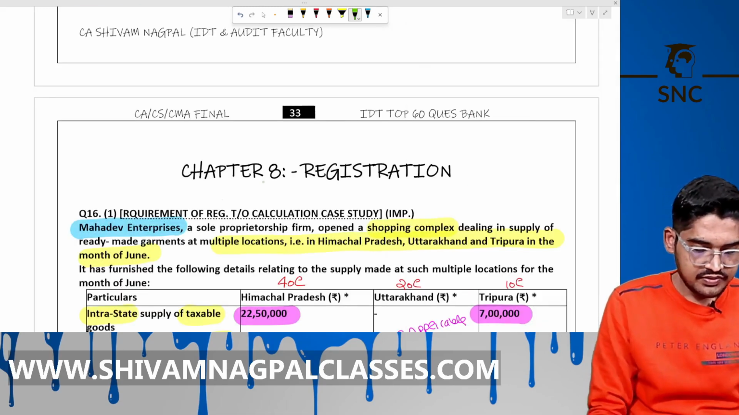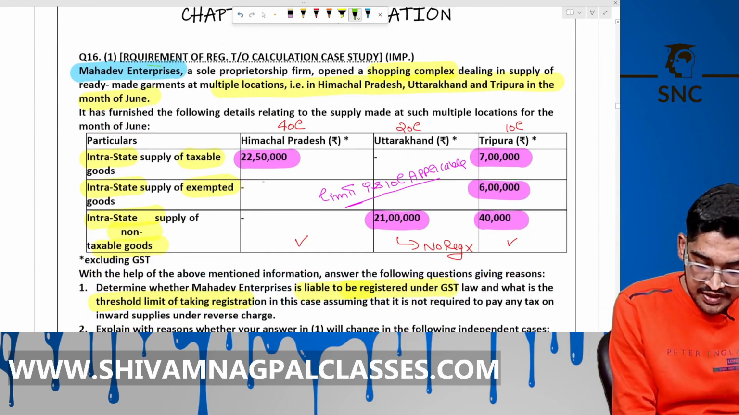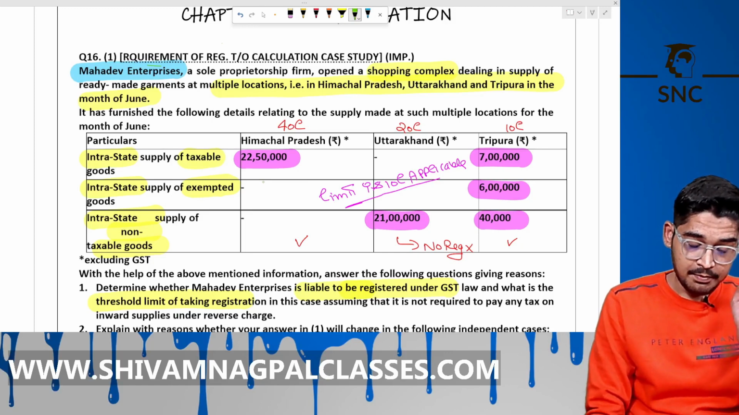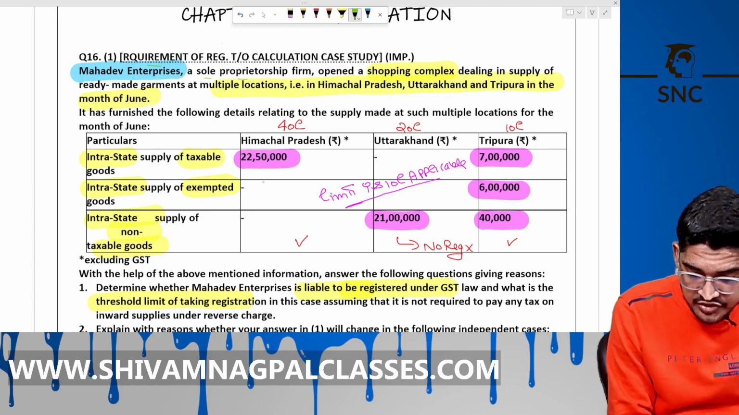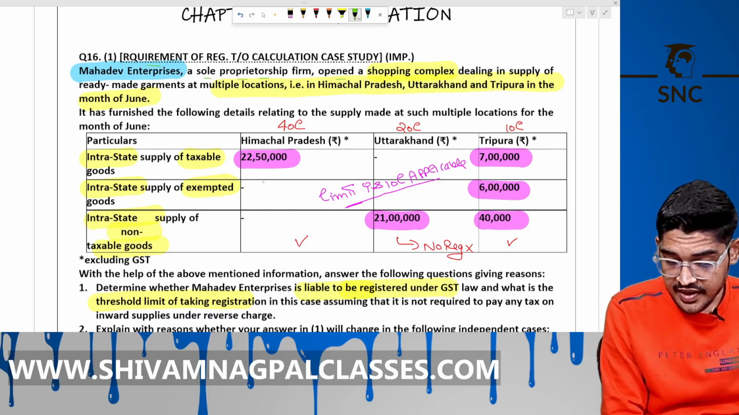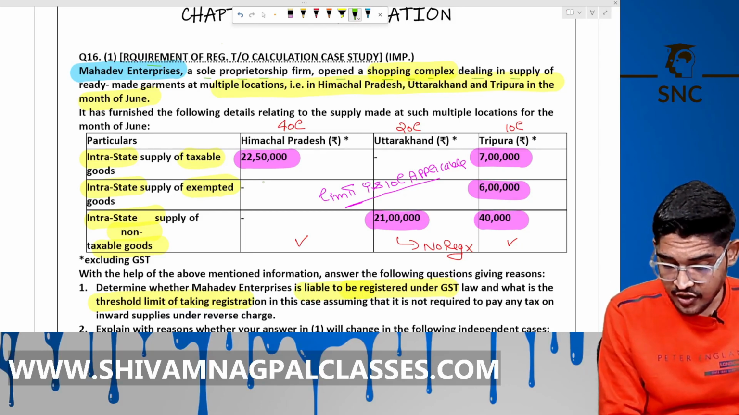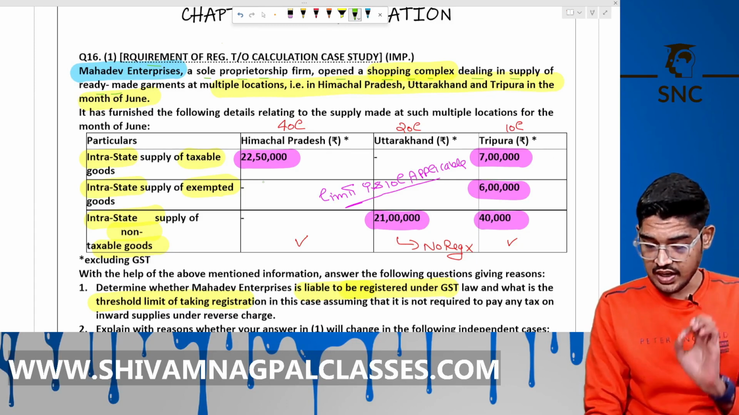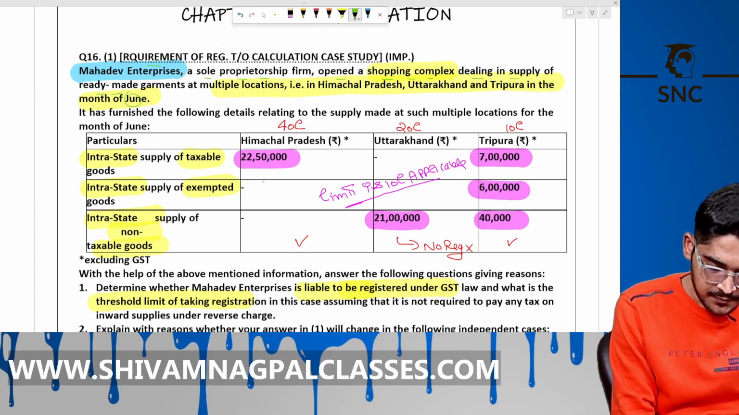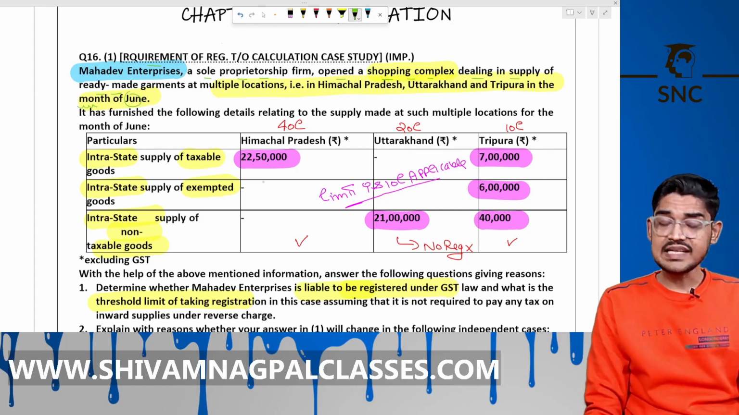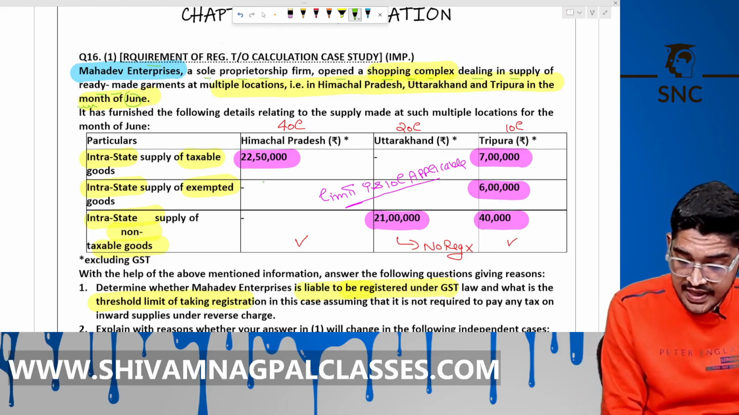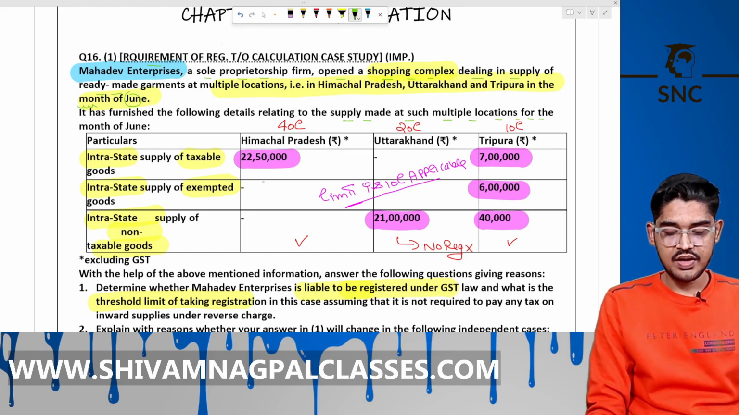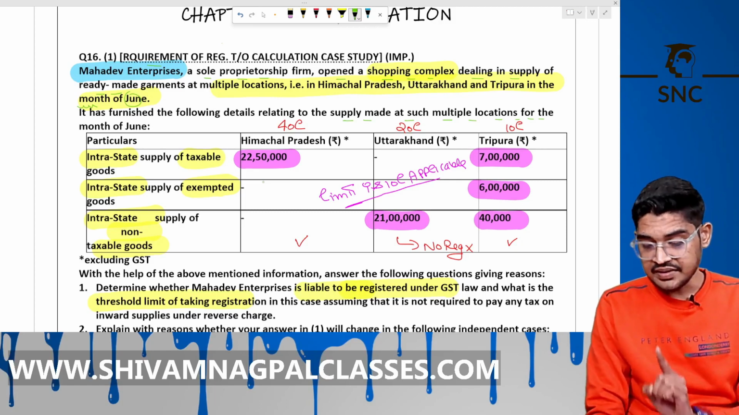Now, let's cover one more question, on the requirement of registration and turnover calculation, a case study. This is very, very important. See here. Mahadev Enterprises, a sole proprietorship firm, opened a shopping complex dealing in the supply of ready-made garments at multiple locations like Himachal Pradesh, Uttarakhand, Tripura in the month of June. It has furnished the following details regarding the supply made at each such location in June. So Himachal Pradesh, Uttarakhand and Tripura.